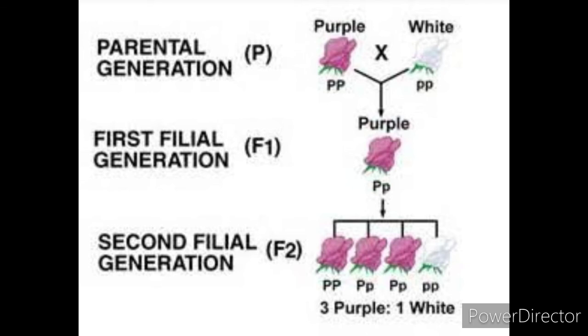The generation produced by crossing two F1 progeny is called the F2 generation. This F stands for filial. Remember this. For example, mother and father are the parental generation, their children are the F1 generation, and their grandchildren are the F2 generation. Understand?